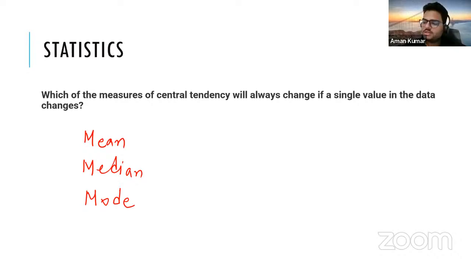Let's try to understand with a small example. Let's say you have some numbers here: n1, n2, n3, n4, and then let's say we have n numbers. Mean we will discuss in the end, but median is nothing but your middle data point.